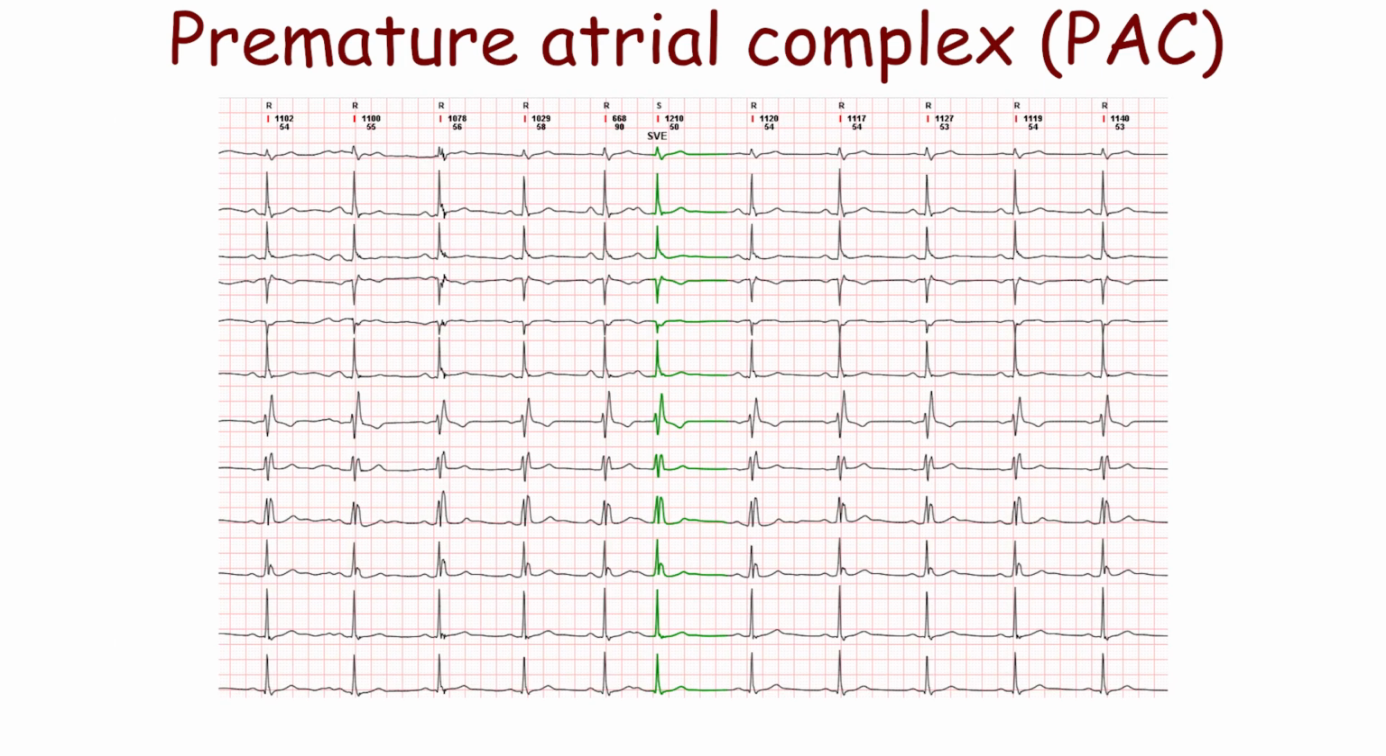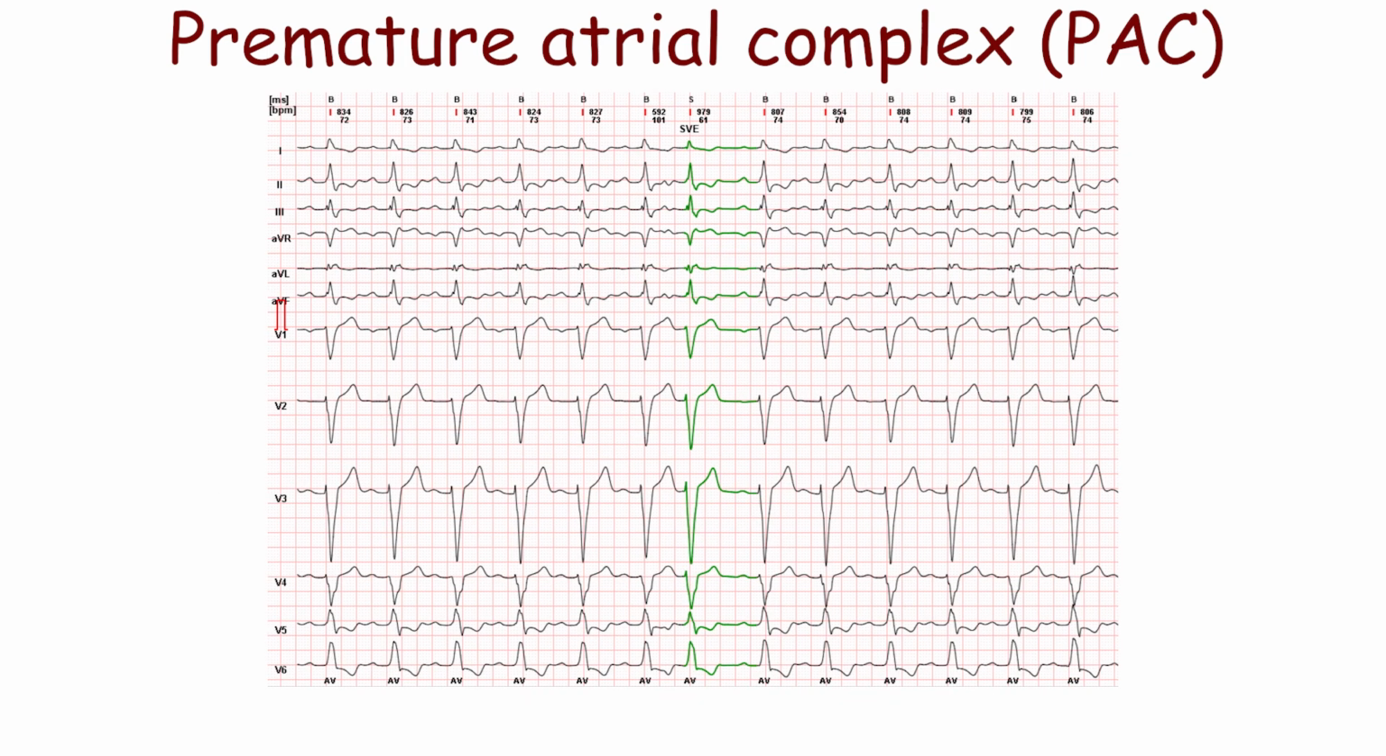In a patient with pre-existing bundle branch block, the QRS complex in premature atrial contraction is wide as well. Its morphology is similar to other complexes.